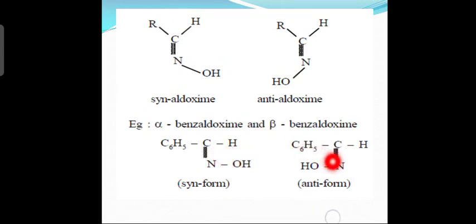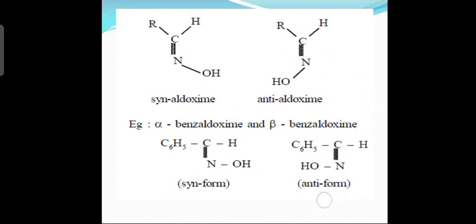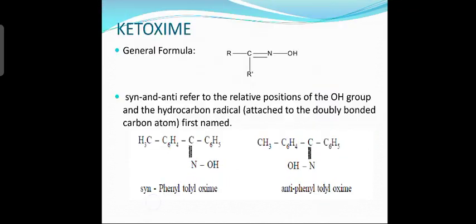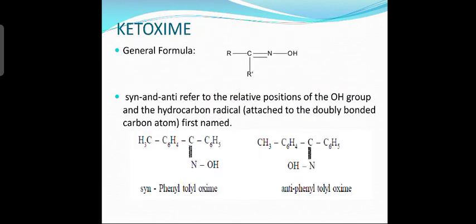Another form is the anti form, anti aldoxime or anti benzaldoxime, also called beta benzaldoxime. H and OH groups are present on different sides of the carbon-nitrogen double bond. Next slide, ketoximes. Ketoximes are represented by the general formula RCR dash double bond NOH. So this is ketoxime.